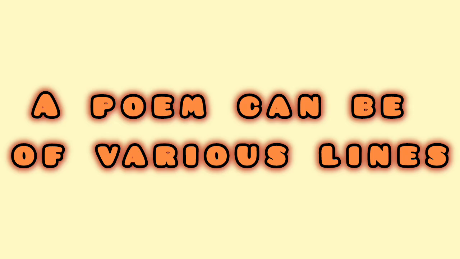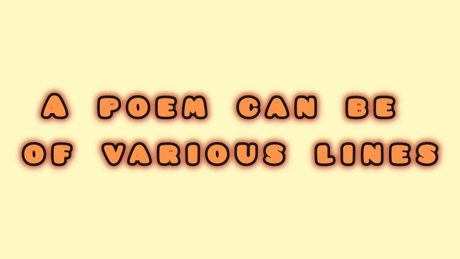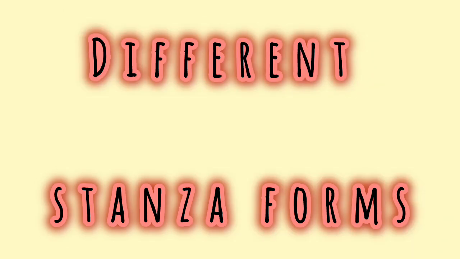We know that poetry is a significant literary genre of all time, and a poem may be of one line, two lines, three lines, or of any line. Regarding this, here I will unravel the different stanza forms based on the used line numbers.